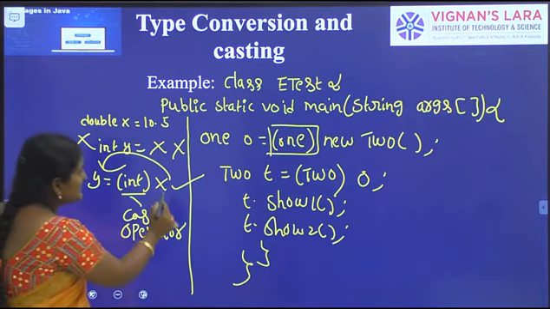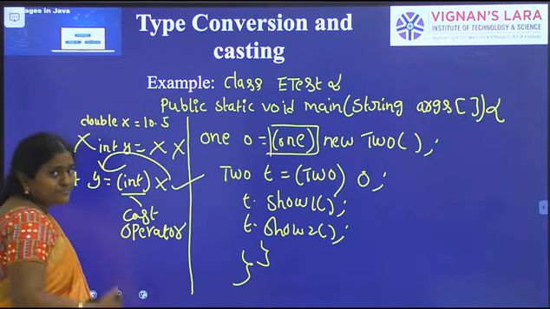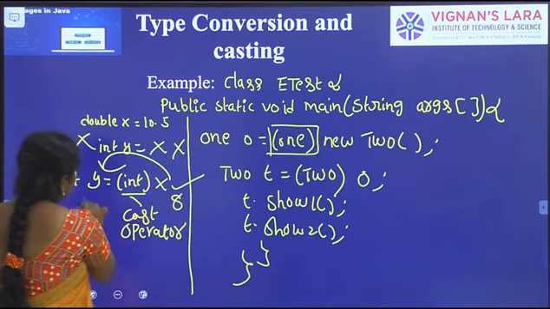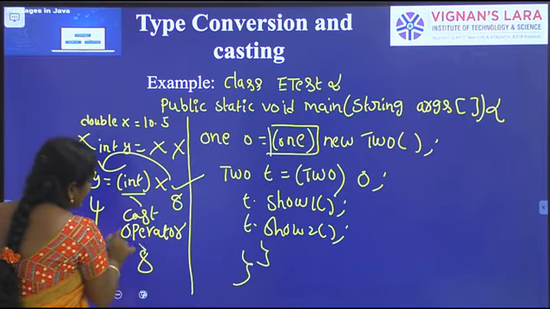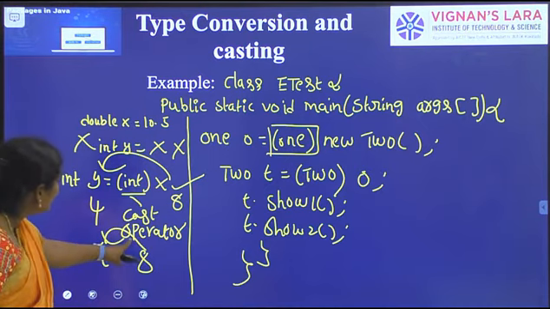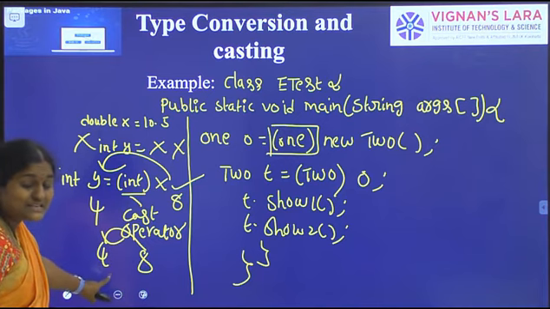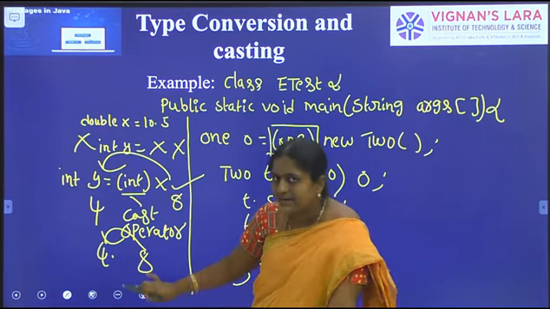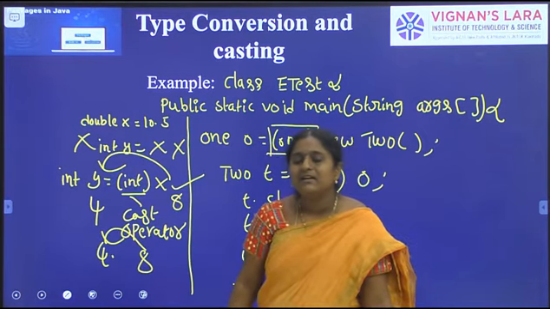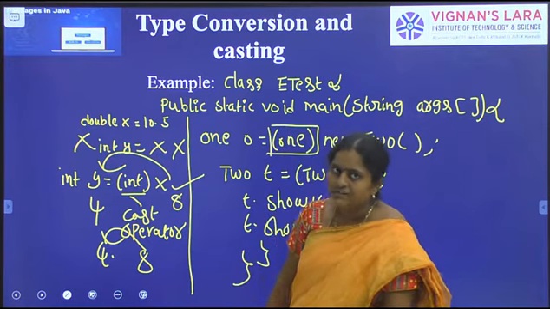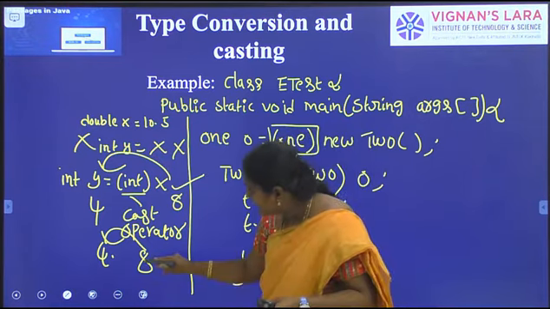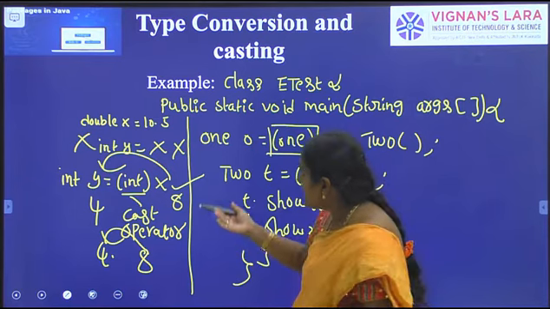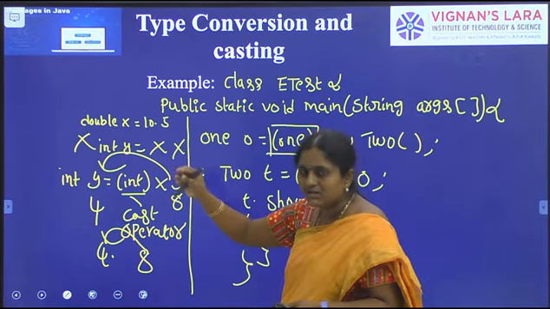Double x requires 8 bytes in memory, while int requires 4 bytes. So we are converting a higher data type to a lower data type, which is nothing but explicit data type casting. Higher to lower means explicit data type casting. Whenever we convert a higher data type value into a lower data type value, from 8 bytes of memory to 4 bytes of memory, sometimes it may lose data. Double x means 10.5 with decimal values.